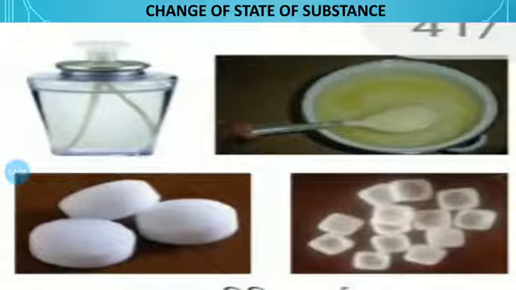Spirit, camphor, petrol, ghee, coconut oil, and the other substances are already in the solid state. So friends, ghee and coconut oil freeze in winter.